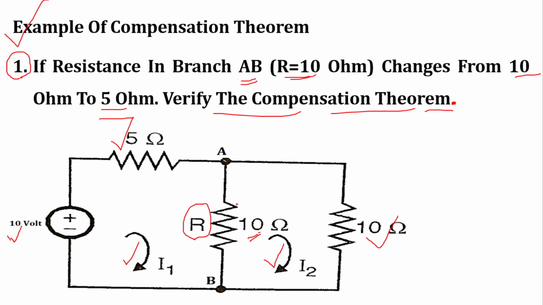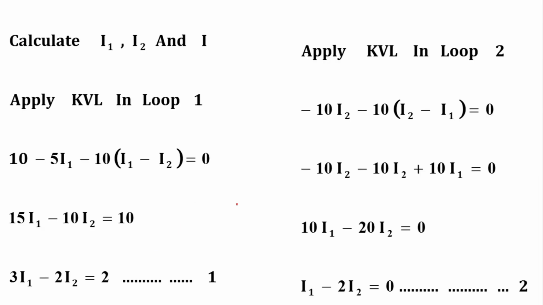For this particular network we have to verify the compensation theorem. First of all we have to find out the loop current I1, loop current I2, and the current through the AB branch. So first we calculate I1 and I2, and the current which flows through branch AB.